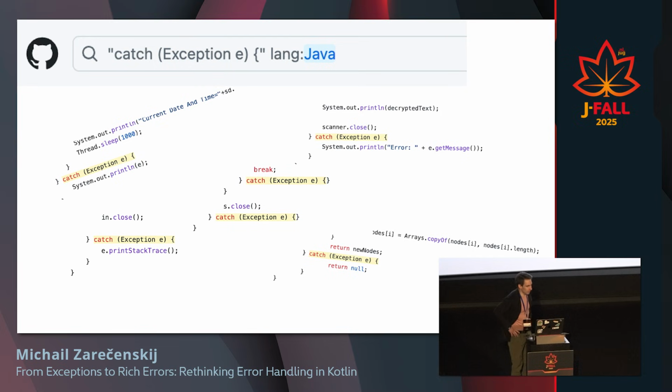But if you check how people write just this try-catch exception e on GitHub, you find around maybe 10 million files, which means that Java is a very popular language. And you'll also see how people actually handle exceptions. I'm not saying that's wrong, it's just in a very different manner. Some people just swallow exceptions, some return null, print the stack trace, or print some string, and that's for checked exceptions. If you also check the same for Throwable, you'll see the same picture.